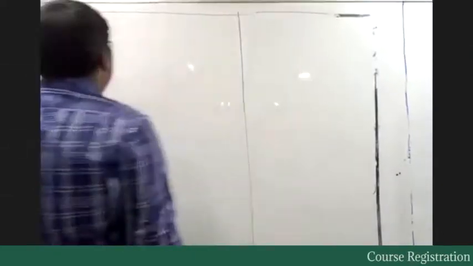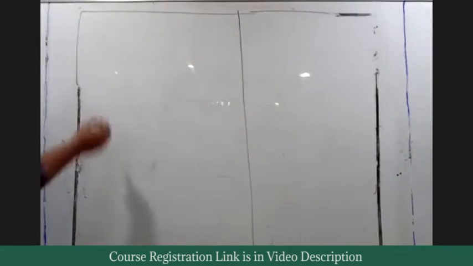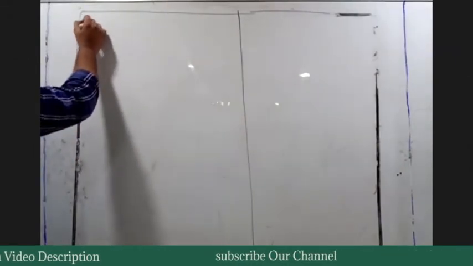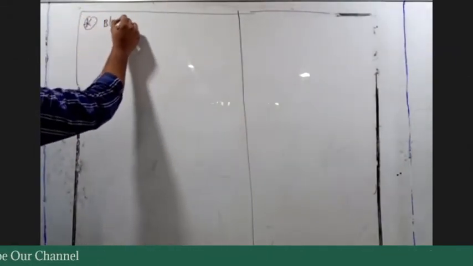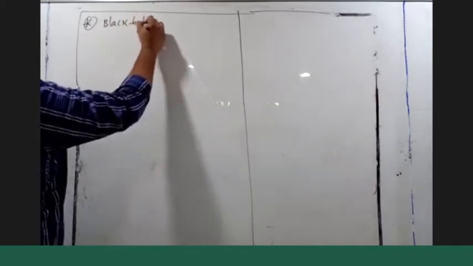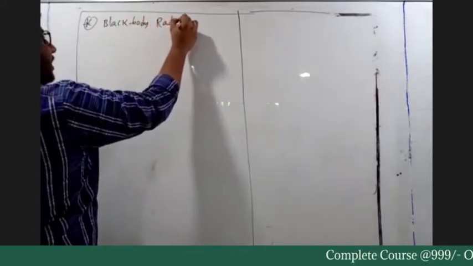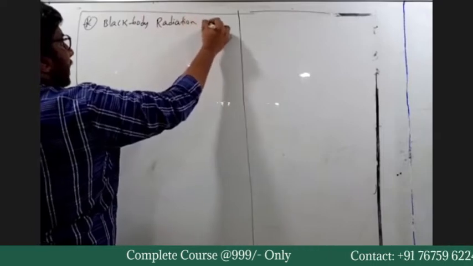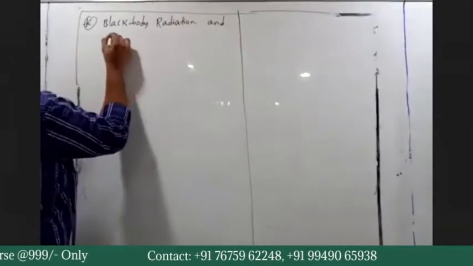So the third point is, two things were explained: black body radiation and photoelectric effect.